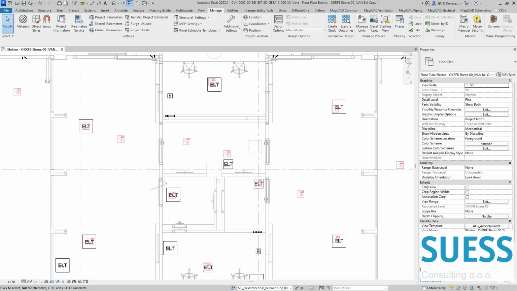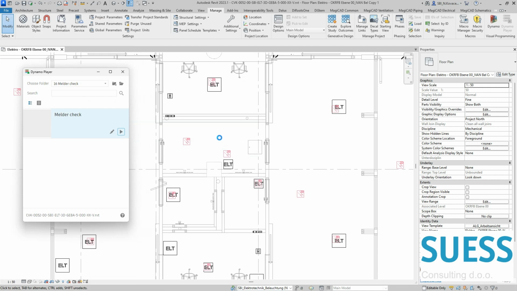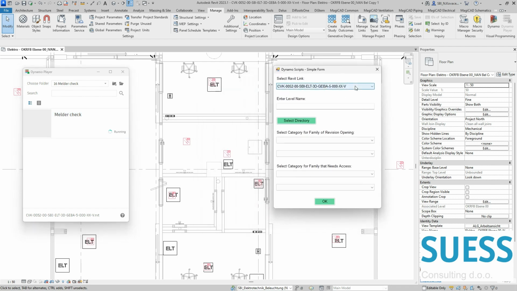So at first let's run the script to show you how the script works. The script does not use any custom packages, and it has a custom user interface. Okay, so this is the user interface. Let's say that at first we want to check all those things for the ground floor. Because our architecture is split by level, I did select the architecture Revit link for the ground floor.